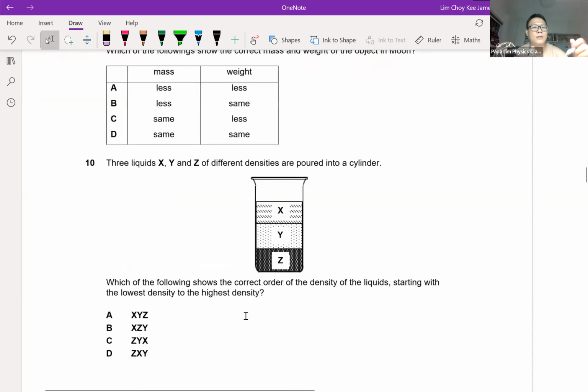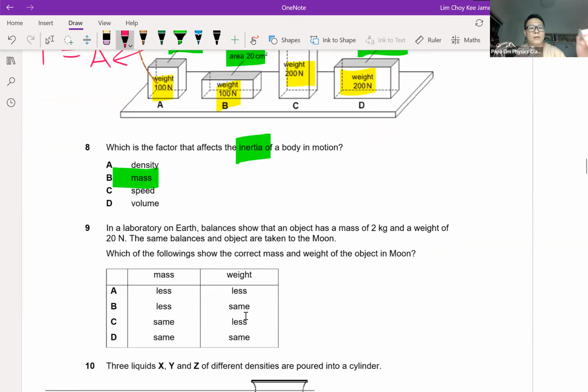Now, question 9. Question 9 is slightly, I would not say difficult, but I would definitely require the students to know the formula whereby weight is determined by mass and gravitational field strength, mg to be short. On Earth, the balance shows that the object is 2 kg and the weight is 20 Newton.